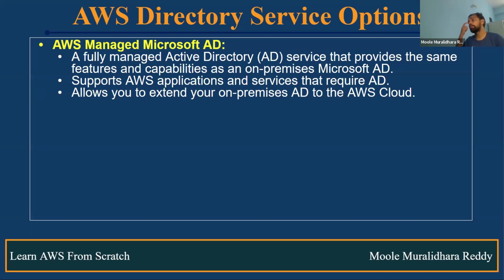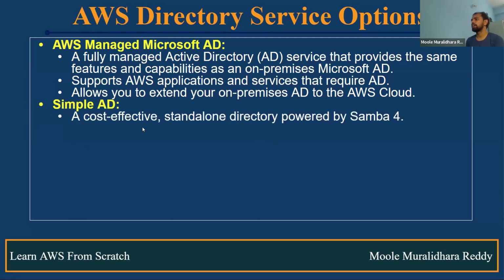For example, you already have an on-prem AD, as I said. If you want to extend that on-prem AD to the cloud, we can use AWS Managed Microsoft AD and set up a trust relationship between our AWS Cloud Directory Service, Microsoft AD, and the on-prem AD, so that whatever users are available in AD can use the same username and password to connect to AWS resources, for example Windows Server. I will show you how we create it and how we connect to AWS Windows servers using AD credentials instead of the PEM file administrator credentials. Next one is Simple AD.